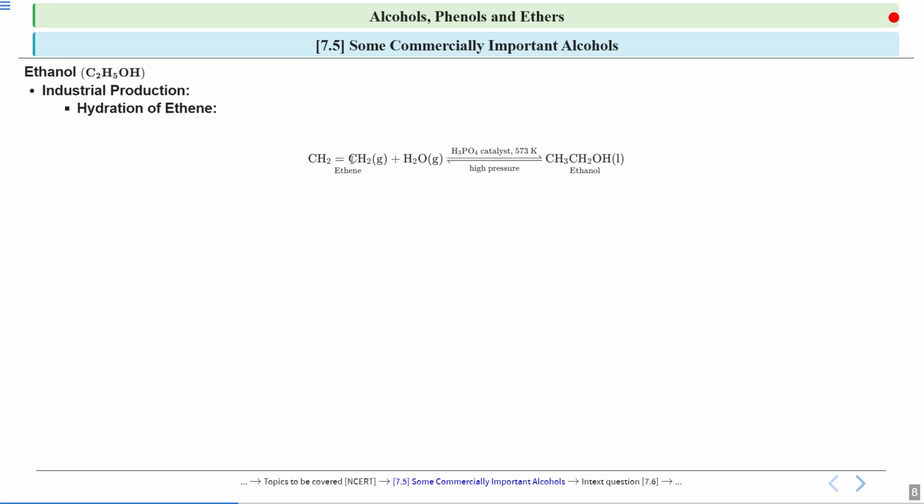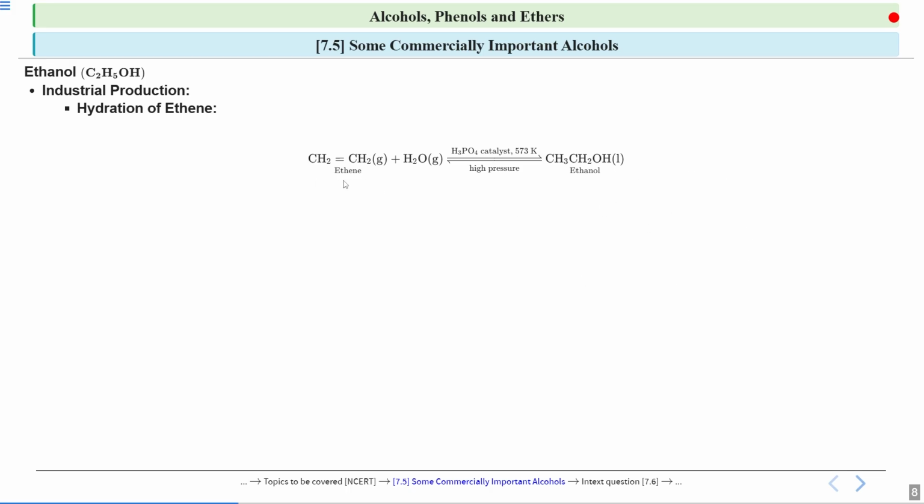Here your carbon is electron deficient because of the carbocation, so the oxygen will donate its electron density to this carbon, and the OH2 group will attach to this carbon. Then in the last step there will be deprotonation, and you will get your ethanol, CH3CH2OH. So this is how from ethene you get your ethanol.